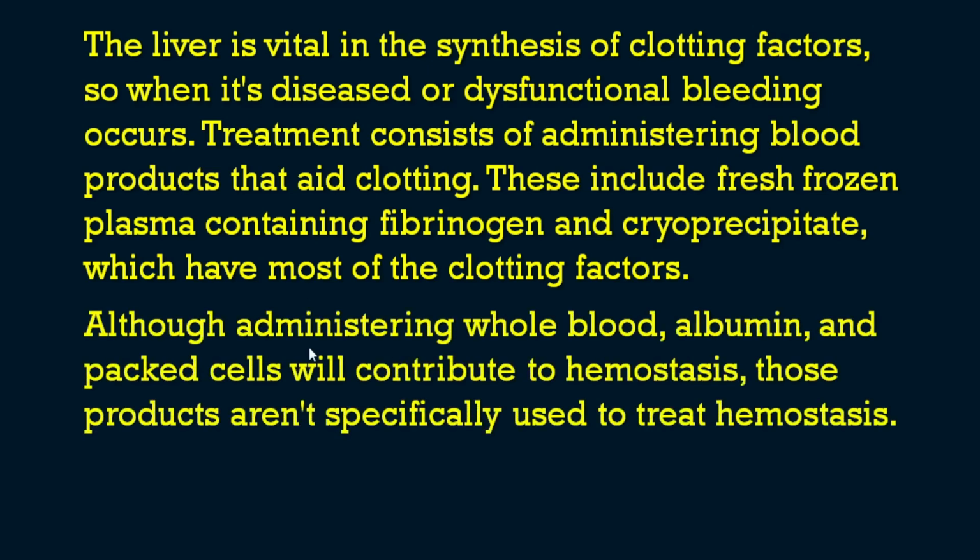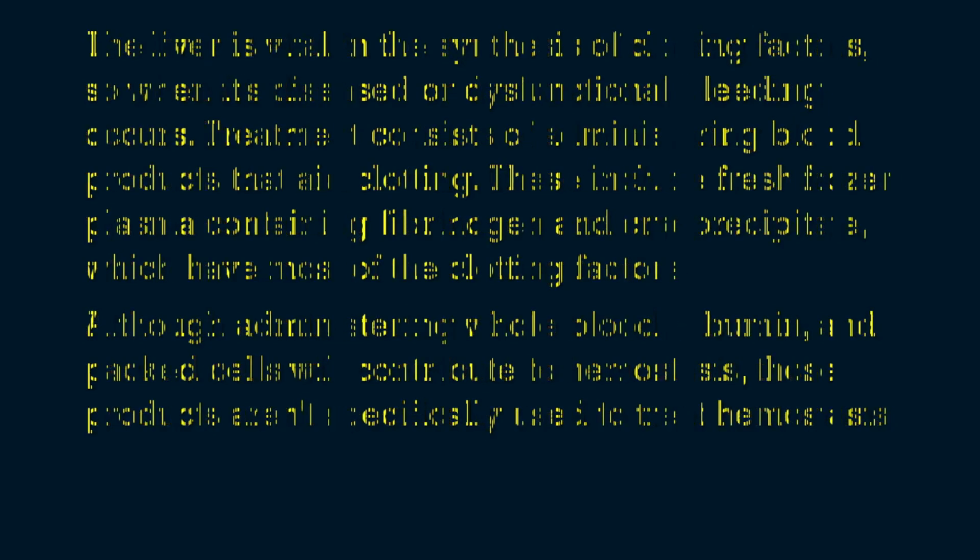Although, the other options I'll explain. We have given some other options like whole blood, albumin, etc. The administration of whole blood, albumin and packed cells will contribute to hemostasis, but these products are not specifically used to treat the hemostasis and the hemorrhage occurring in liver failure. So the answer is fibrinogen containing fresh frozen plasma and cryoprecipitate.